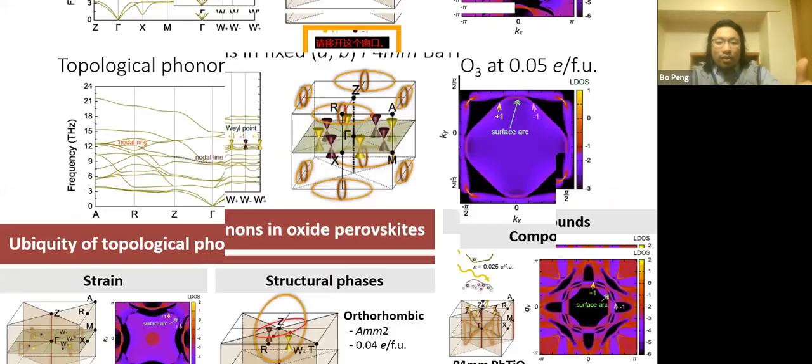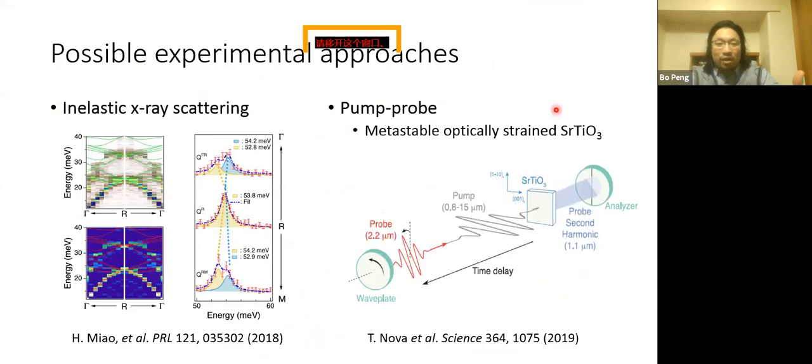I think for the oxide perovskites, this may not be the best system, because there are a lot of phonon modes with different topological features. For inelastic X-ray scattering or neutron scattering, you need all these modes to be as clear as possible. Even if you conduct the experiment at super low temperature, there will still be phonon band broadening.